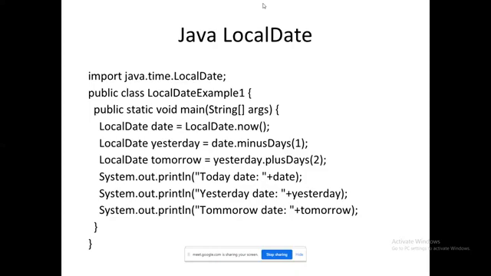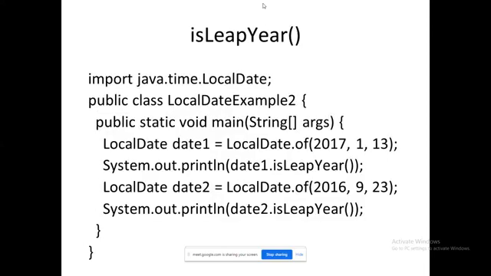Okay, so likewise you have some built-in classes available. So the built-in class is LocalDate. So using that, I am able to print or manipulate the dates. Still, people write the leap year program in C++ or any other programming language, but Java has the built-in method to find out: if you supply a date, it will check whether the date is a leap year or not. Ultimately, it will return true or false.